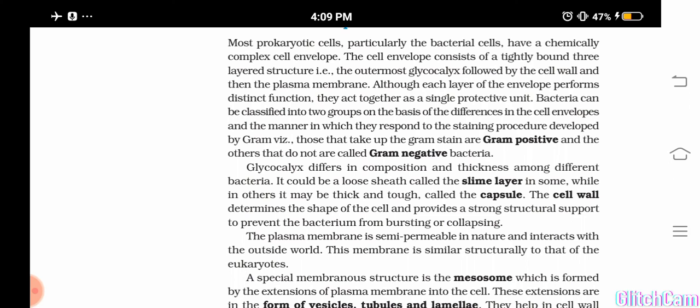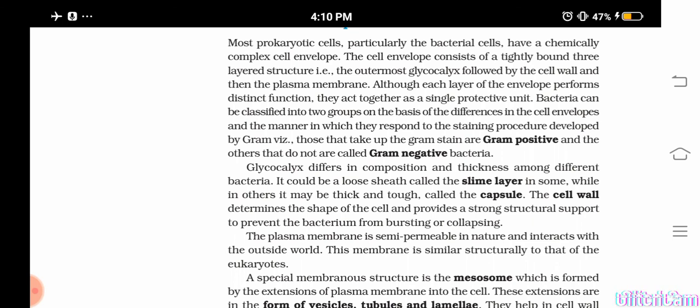So it is very important to know whether a given bacteria is Gram positive or Gram negative. And if the glycocalyx layer is a loose sheath, then it is known as a slime layer, and in some others it is very thick and tough and tight, then we call it what? Capsule.